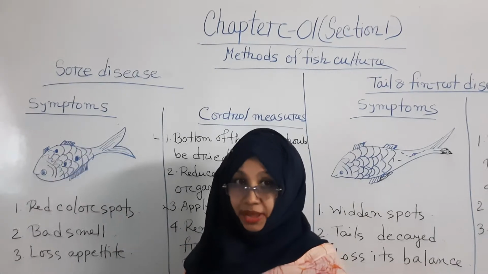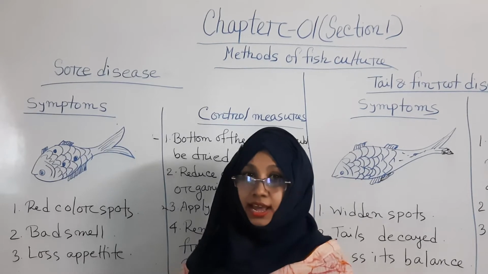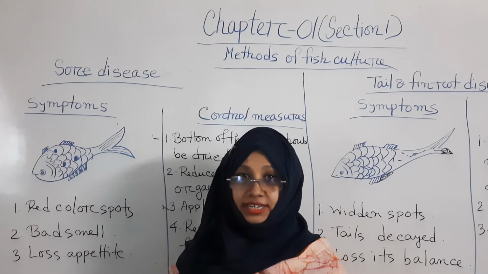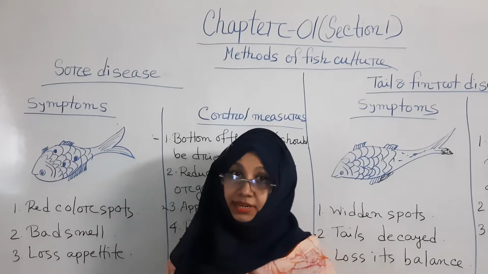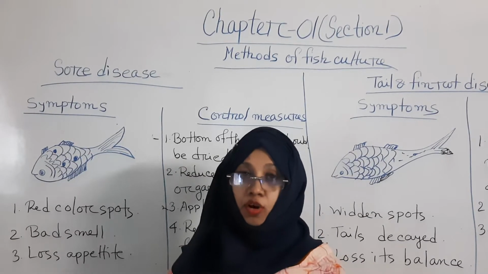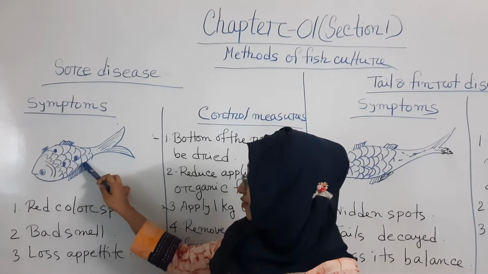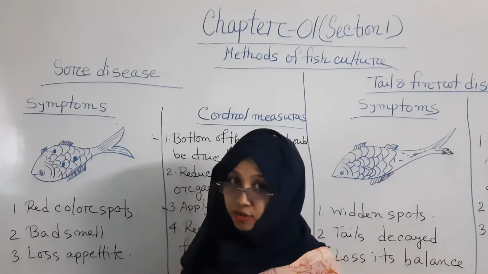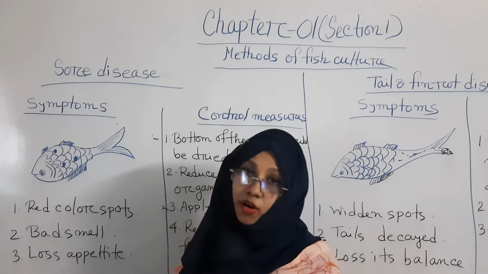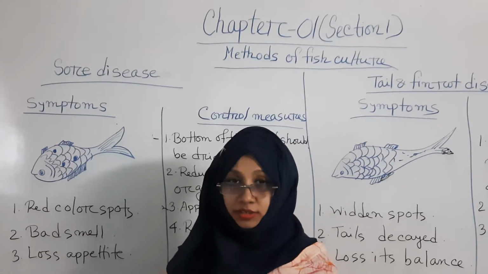These spots may be deep or light, and after getting these spots, they may become larger and combine and harm the fish. Now, a bad smell comes out from the fish and the spots.